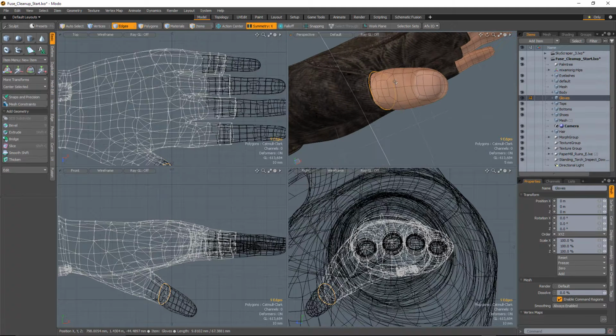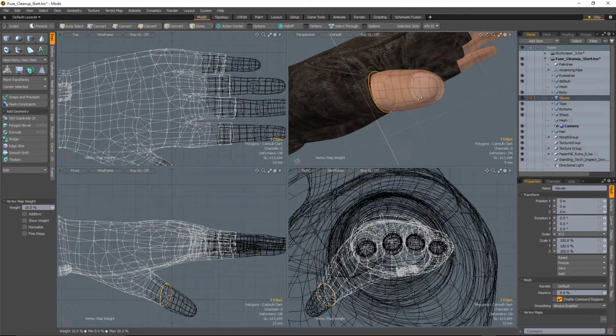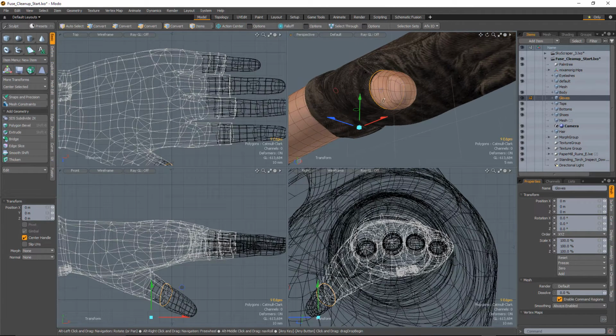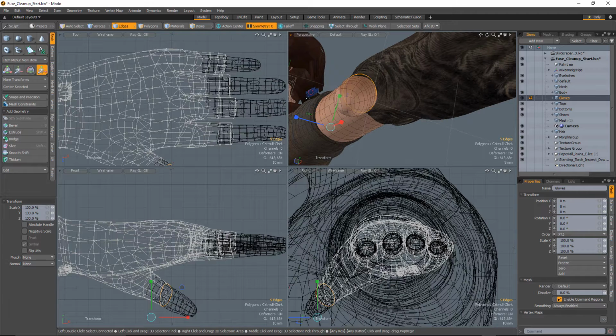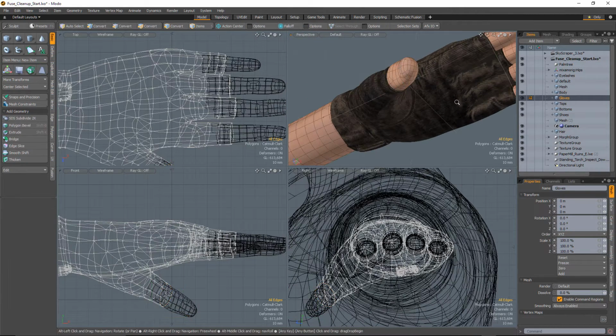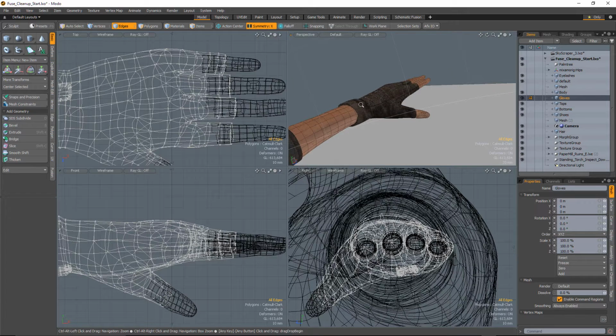Now, if you get areas where you get some odd puckering or anything like that with your weight map, what you can do is go in and actually use that full weight, so in this case 20% weight, and that will help you to clean up areas like that, and really should make a nice difference overall to the look of the character. Alright, so there you can see that the hand now looks a lot better.